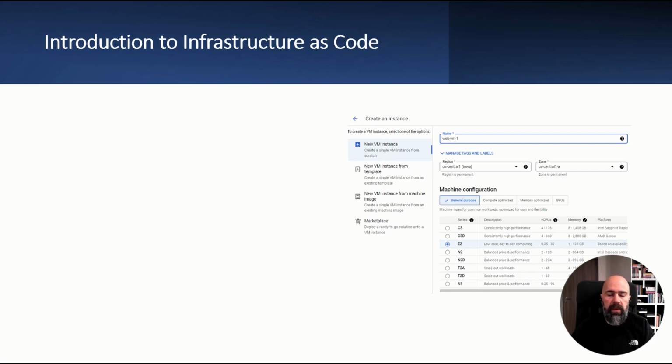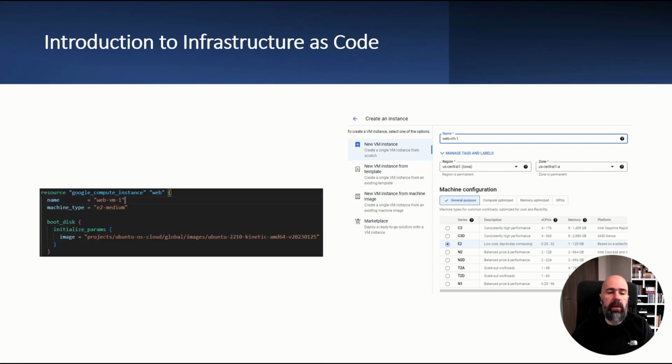This new process is called infrastructure as code. Infrastructure as code is a methodology for managing and provisioning infrastructure through machine-readable files. Simply put, instead of doing manual tasks, we treat infrastructure as software.